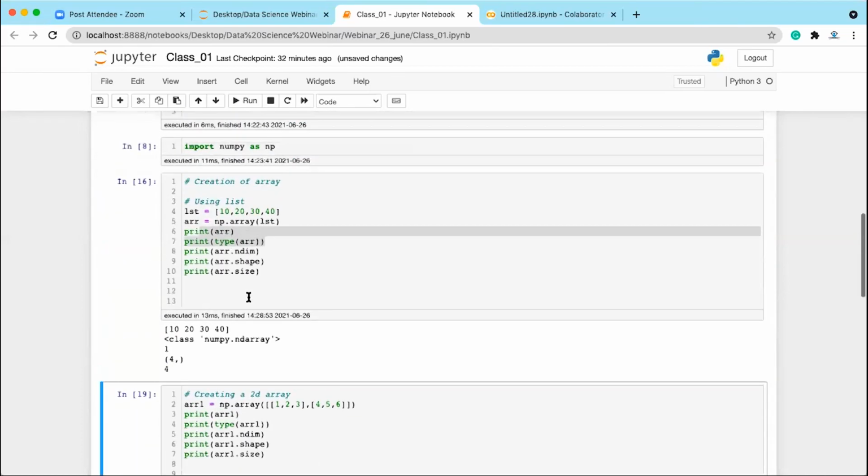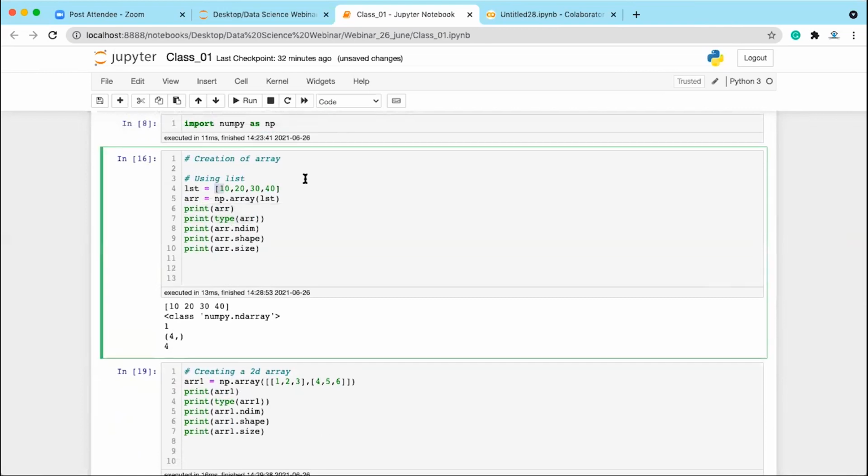Fine, everyone. So what we can see from these two examples is that we have created one 1D array and one 2D array.